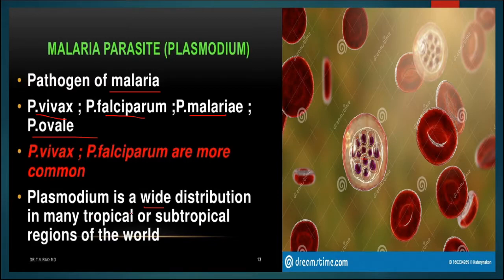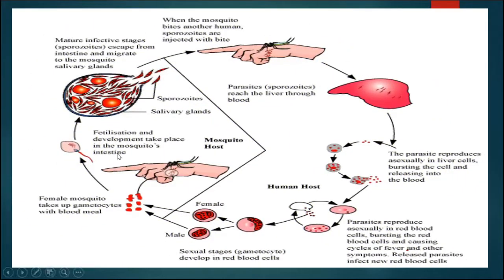Plasmodium has a wide distribution in many tropical as well as subtropical countries of the world. The female Anopheles mosquito is the vector for this malarial parasite, which spreads the disease from the infected person to the healthy person. The life cycle of the malarial parasite completes within 2 hosts, that is mosquito as well as human. This figure is showing the life cycle of Plasmodium, that is the malarial parasite.